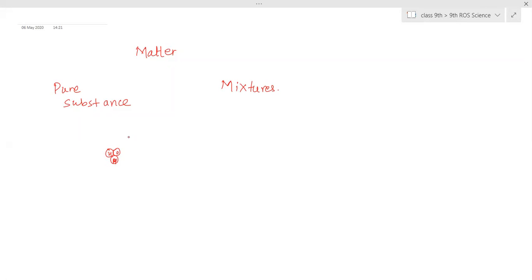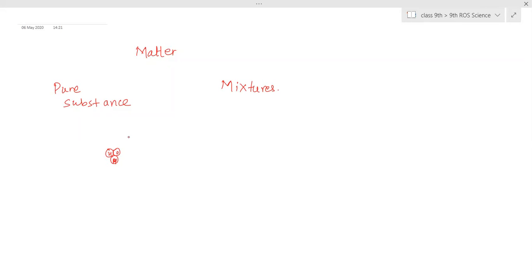Just like the eating mixture we have seen: many dry fruits, peanuts, sev, everything has been mixed. So is the composition the same in every packet? Is an equal number of peanuts and dry fruits present in all the packets? No, ma'am. No two packets have the same composition.